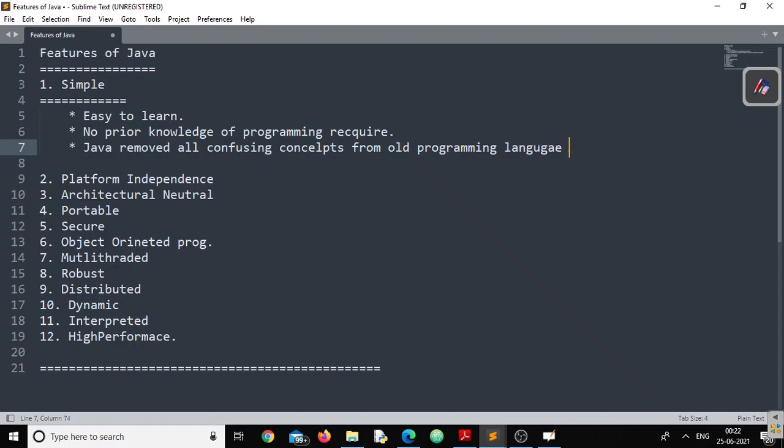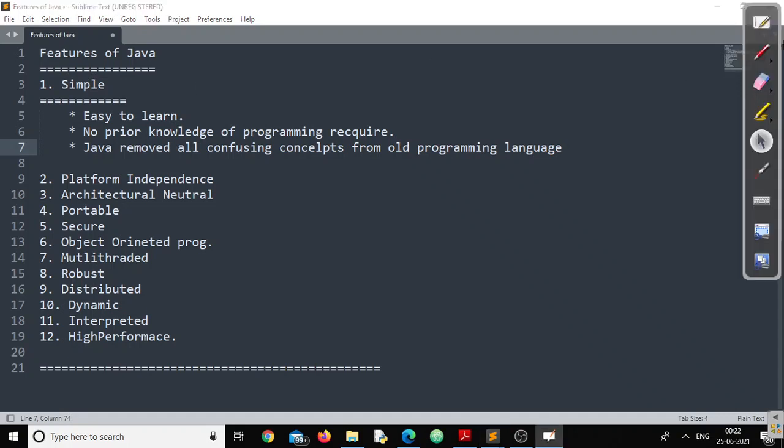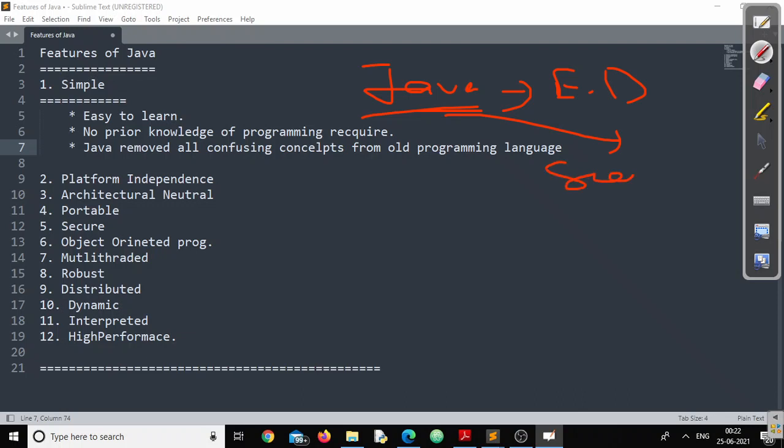But if you study the history of Java, Java was basically created for running in electronic appliances. Initially Java was created to run on electronic devices, and it was designed in an organization called Sun Microsystem.